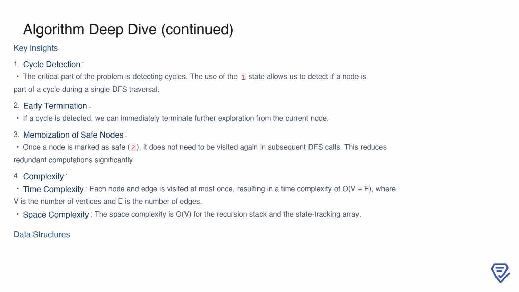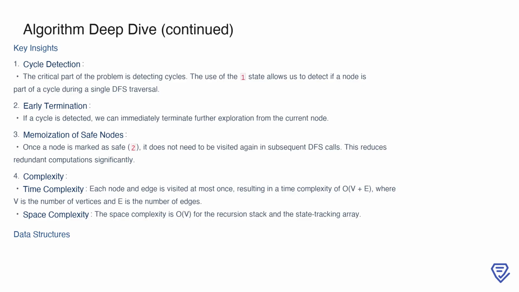In terms of complexity, this approach is highly efficient. Each node and edge in the graph is visited at most once, giving us a time complexity of O(V + E), where V is the number of vertices and E is the number of edges. The space complexity is O(V), which accounts for both the recursion stack and the state tracking array.